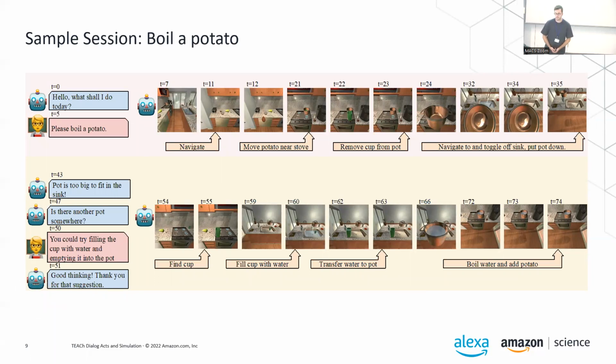In this example session, the follower starts and asks, what should I do today? And the commander directly instructs with the task information, boil a potato. Then the follower navigates around in the environment, picks up the required utensils, the potato and the pot, tries to fill the pot with water, but runs into a problem. The pot is too big, it doesn't fit into the sink. So it tries to resolve the situation, asks if there's a different pot, but the commander says, I have a different idea. Why don't you pick up the cup, fill it with water, and then transfer the water into the pot? And the follower thinks that's a good idea and proceeds, and they solve the task together.